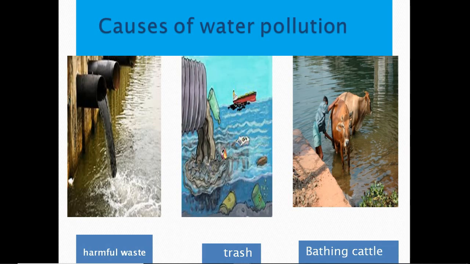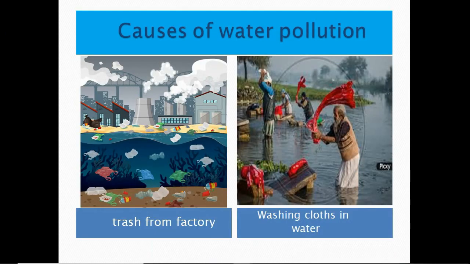So, we can say bathing kettle, trash and harmful waste are causes of water pollution. When some trash comes from a factory and mixes with water, it causes water pollution. And when some people wash their clothes in the water, it also causes water pollution.